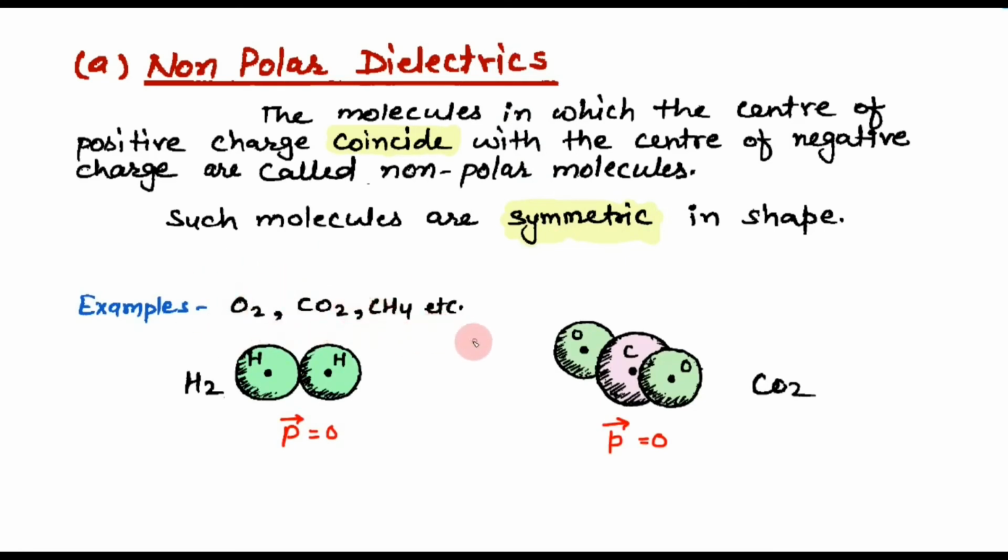Consider one non-polar dielectric molecule. Its dipole moment is 0, P is equal to 0. For the linear molecule CO2 also, P bar is 0, the electric dipole moment is 0.